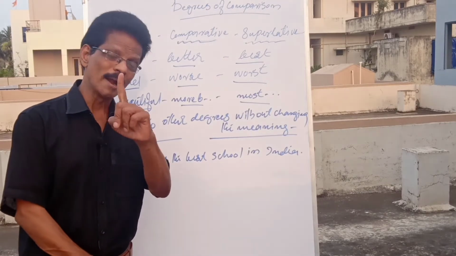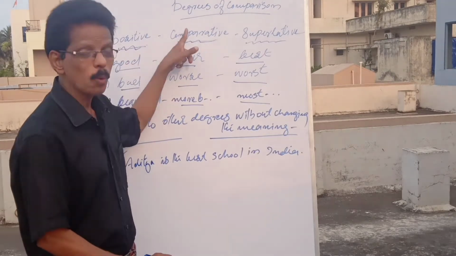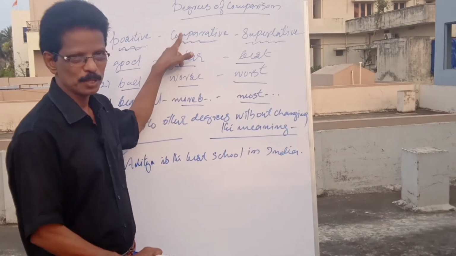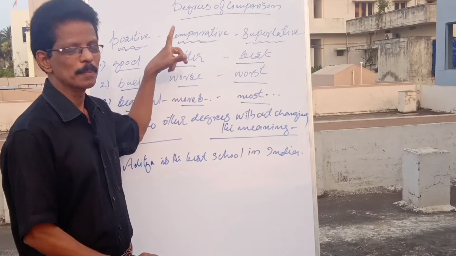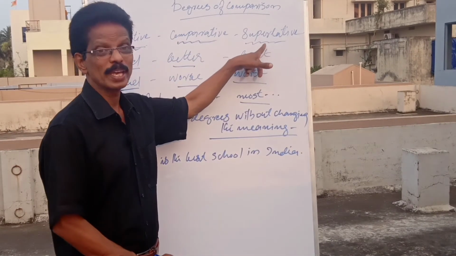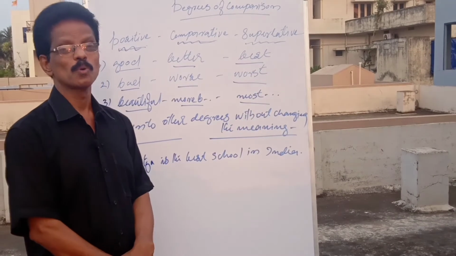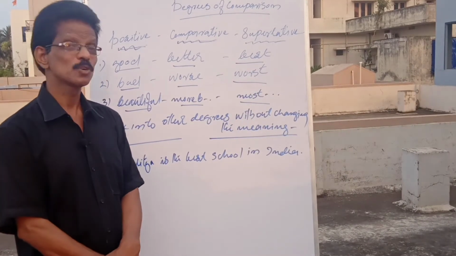When there is only one, you have to use what degree? Positive. When there are 2, you have to use the comparative. Between 2, not among, between 2. And when there are more than 2, superlative, among all the 3 or 4 or more than that. Is it clear to you?